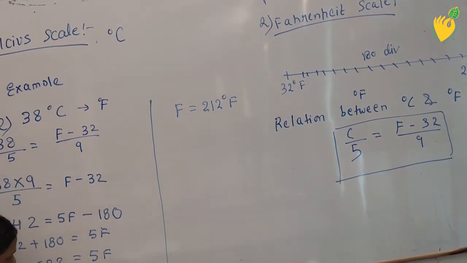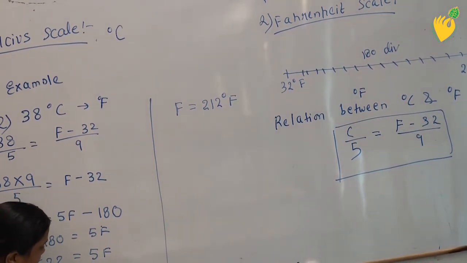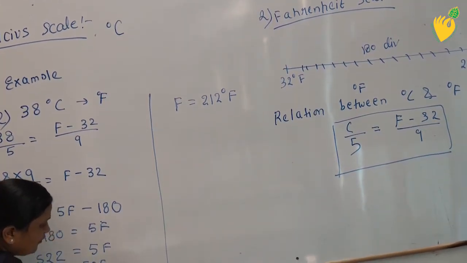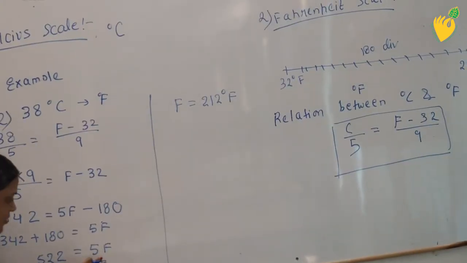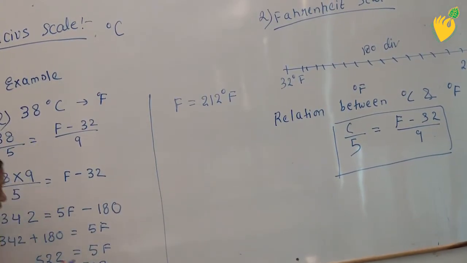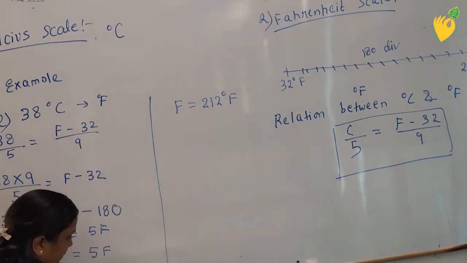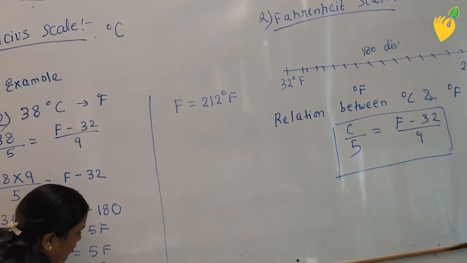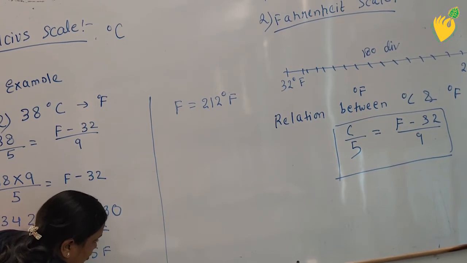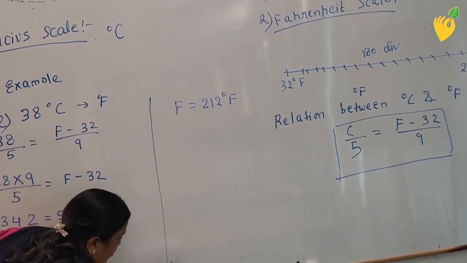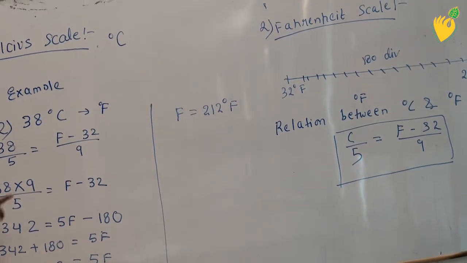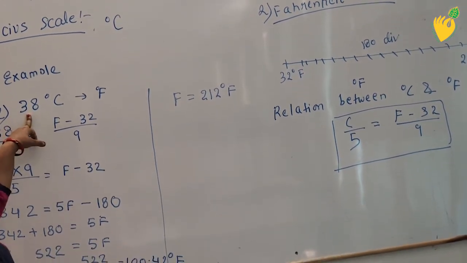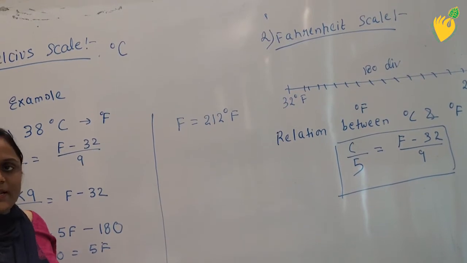So F will be equal to 522 upon 5, which will be 100.4 degree Fahrenheit. So here students we have seen that this 38 degree Celsius, the value in Fahrenheit is in